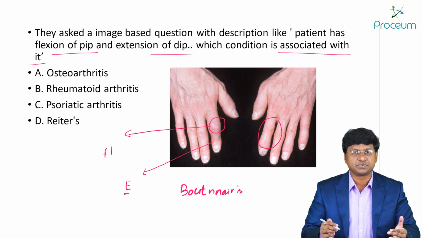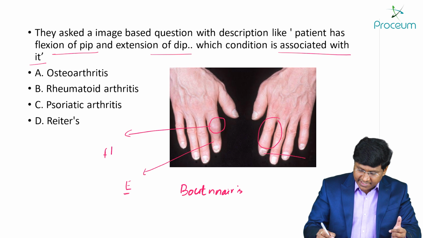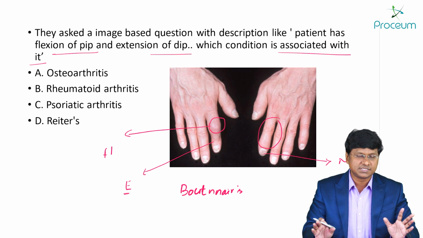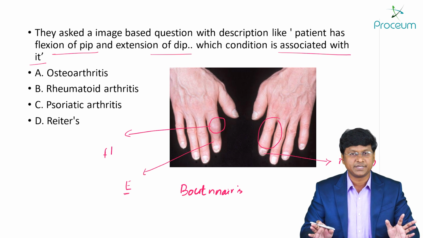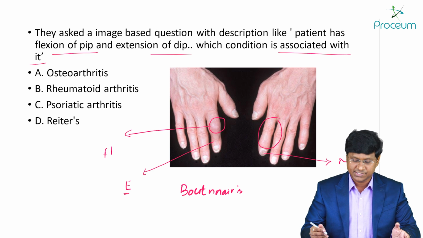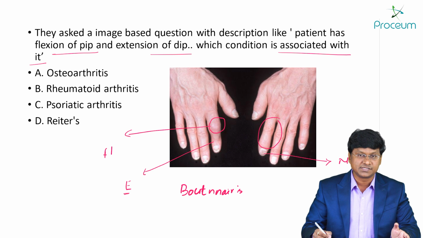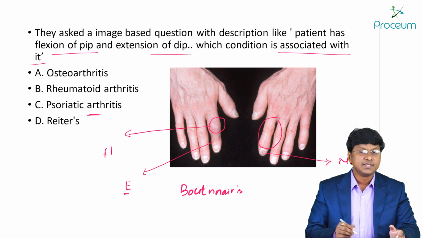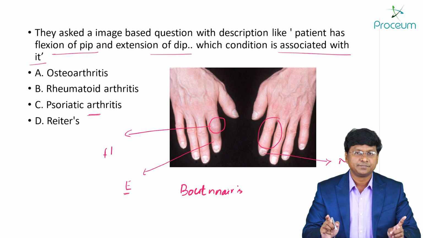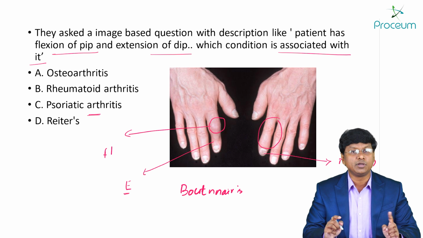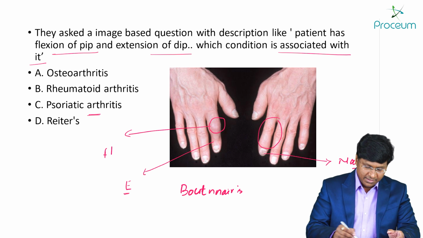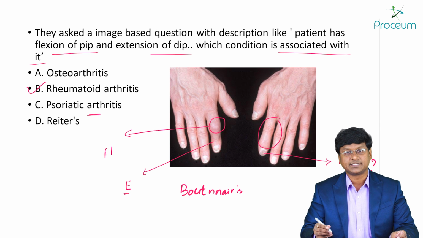And I have asked the students very particularly, were there any changes in the nails? I did not get a proper recall, sir. We couldn't observe the nails properly. Why I have asked about the nails is, if there are changes within the nails, then I will suspect psoriatic arthritis, right? If the changes in the nails are not there, and if there is symmetrical involvement of both the hands, suggestive of buttonhole or Boutonniere deformity, then the answer will be rheumatoid arthritis.